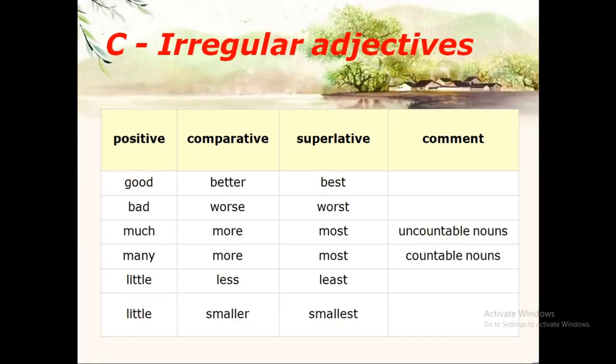In the next comparison, irregular adjectives, we use the words which are irregular. For example, good, better, and best. Bad, worse, and worst. Much, more, and most. Many, more, and most. Little, less, and least. Little, smaller, or smallest. Both can go.